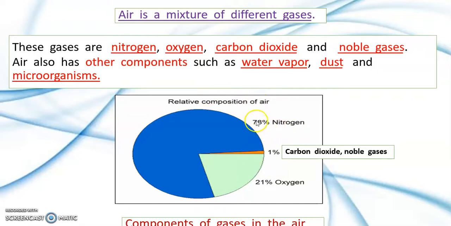Now the composition of air. Nitrogen is 78%. Carbon dioxide and noble gases are 1%. And oxygen is 21%. That is the composition of the gases in the air.